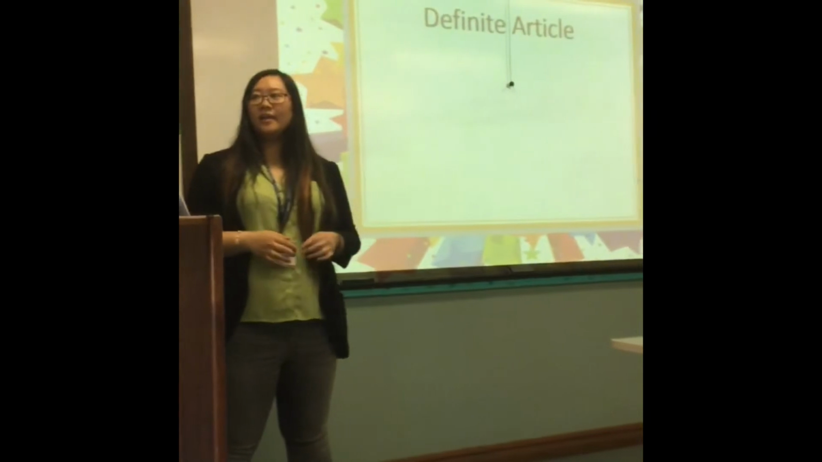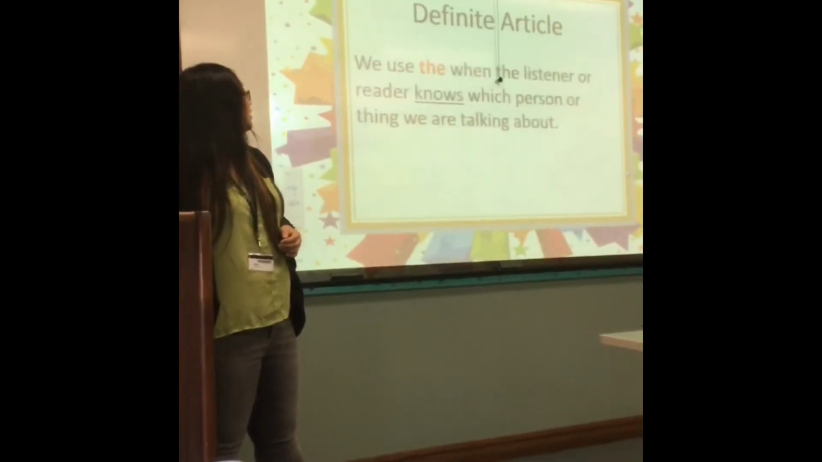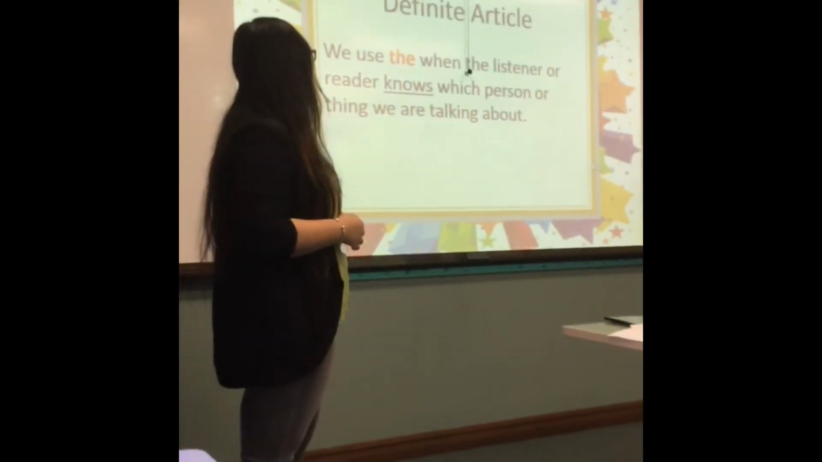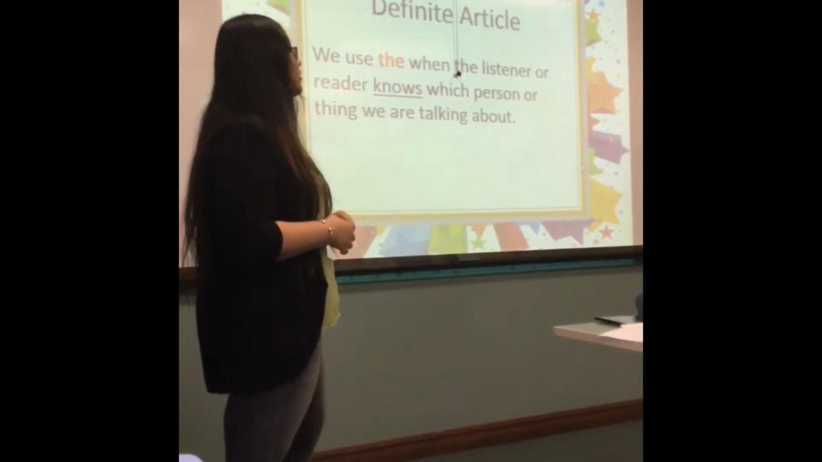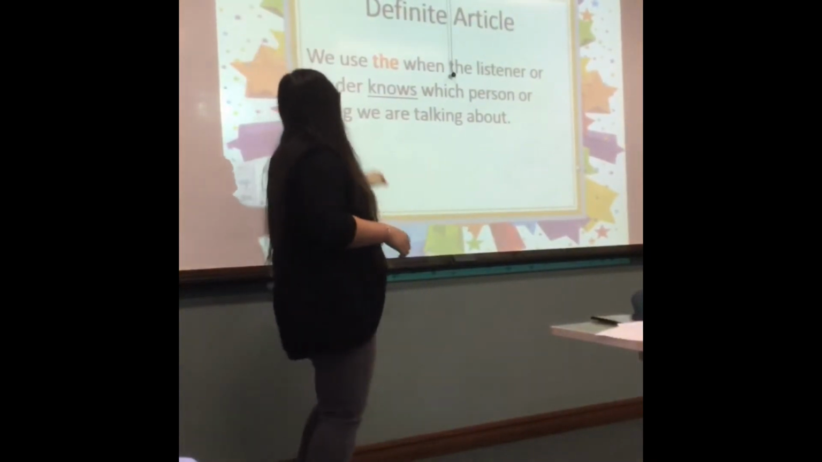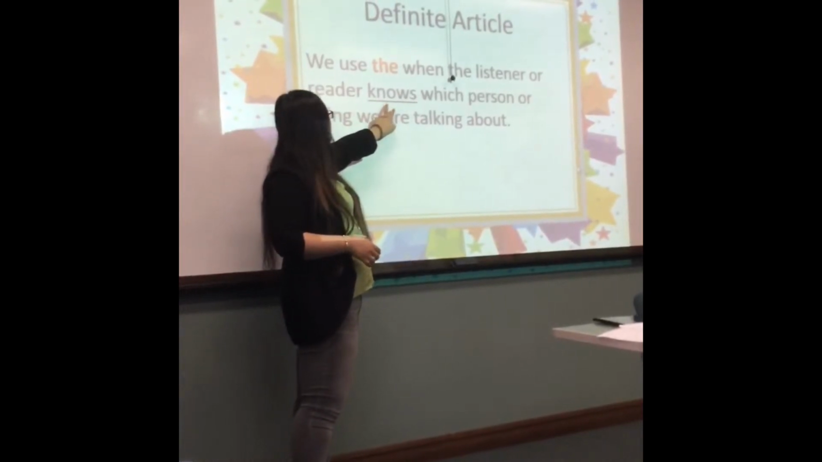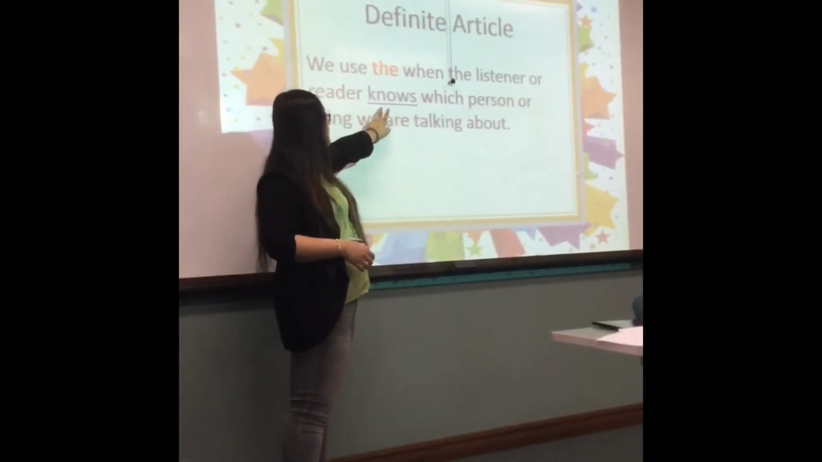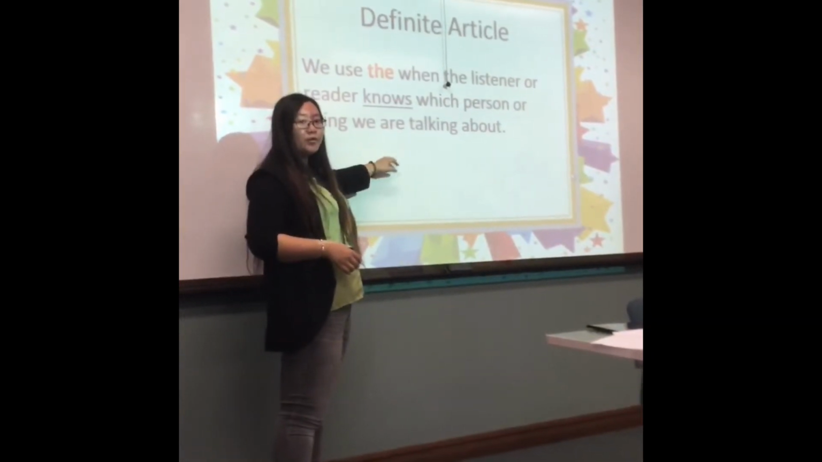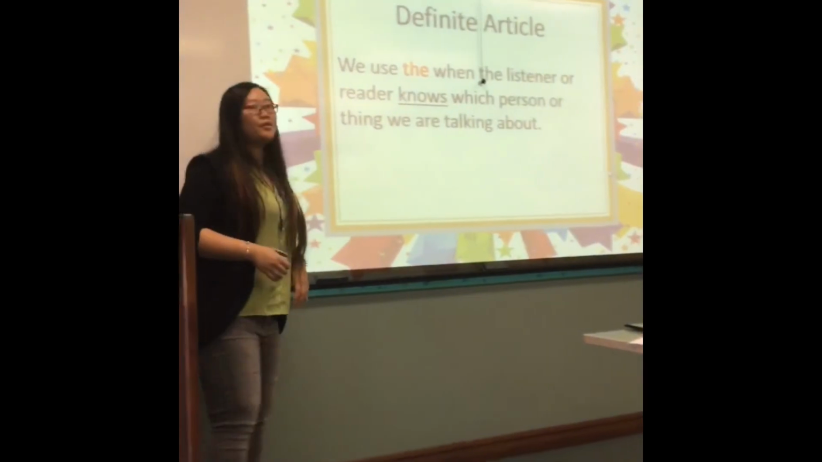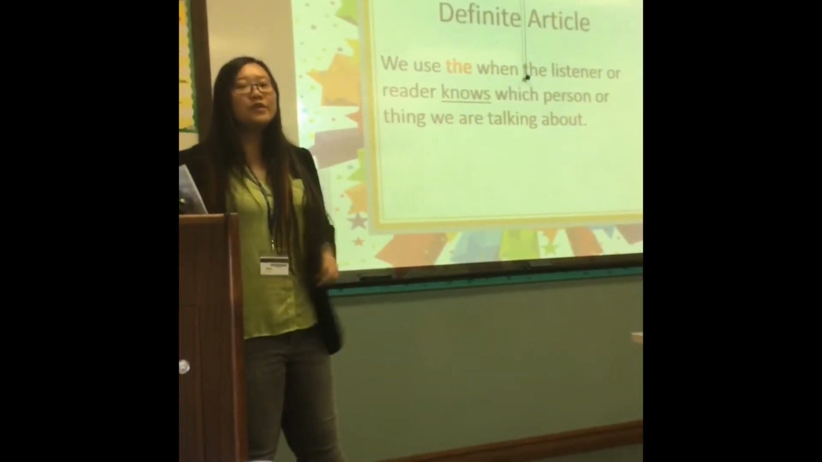Okay, so let's work on the definite article. We use the definite article when the listener or reader knows which person or thing we are talking about. The listener and the reader know. So they really know about the thing that you point out. This is a definite article, which means you are pretty sure about the thing.